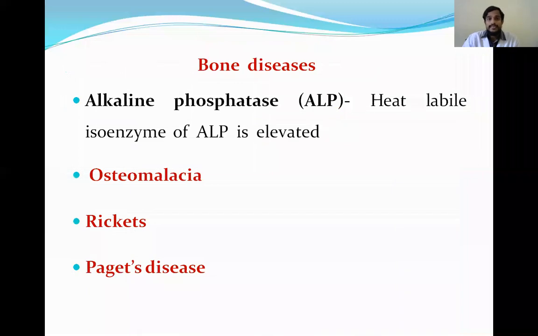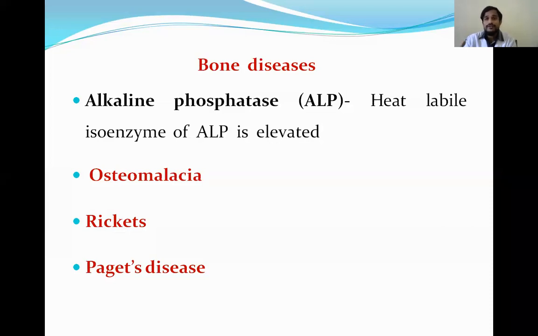And coming to the bone diseases, alkaline phosphatase, we had seen the different isoenzymes of alkaline phosphatase, in which the heat labile isoenzyme is elevated in bone diseases. This is seen in osteomalacia, rickets, and Paget's disease. We know we can assess the increase of different isoenzymes by electrophoresis.